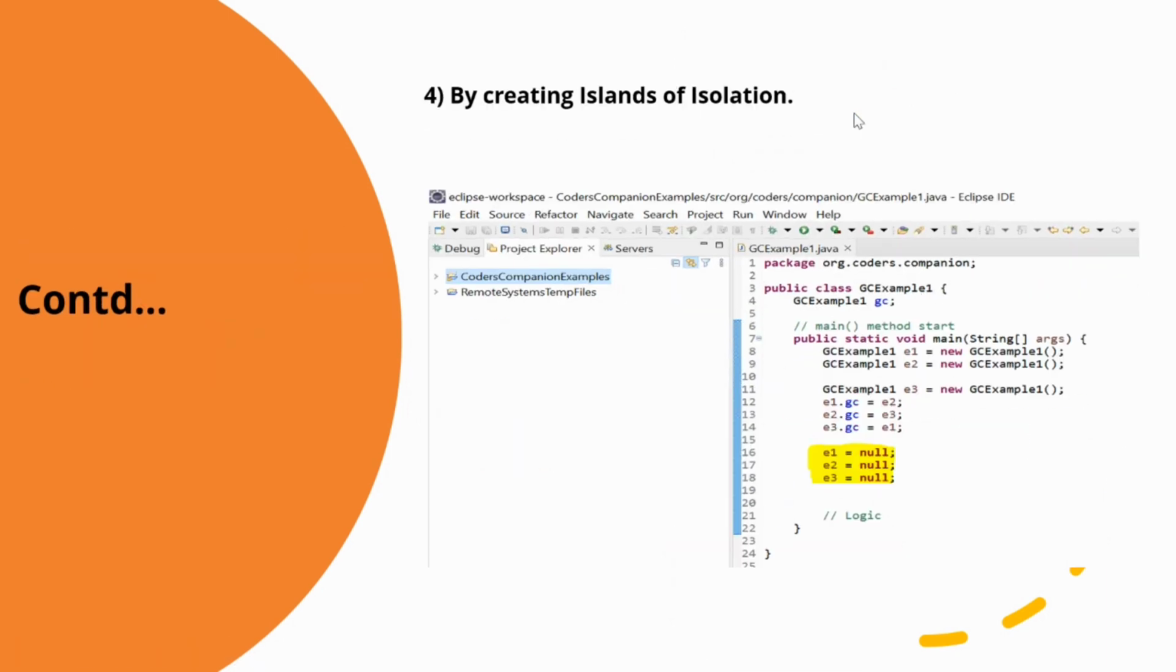Let me show you the example over here, where all the isolated islands are created and all the three objects are stuck and there is no communication with any part of the application. All the three objects internally reference each other, but there is no external reference, which makes the objects eligible.